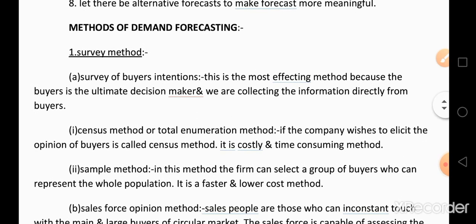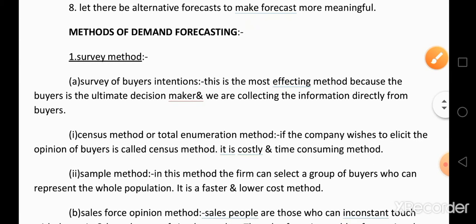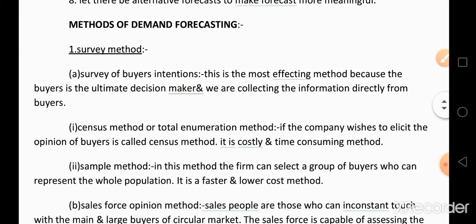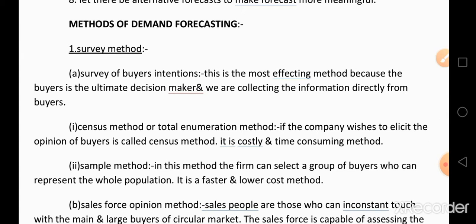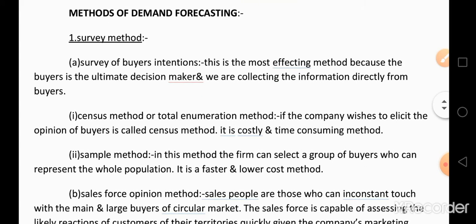In the survey method, the first method is survey of buyers' intention. This is the most effective method because the buyers are the ultimate decision makers, and we are collecting the information directly from them. Buyers are the immediate, ultimate decision makers for estimating the demand or for producing the product in future.